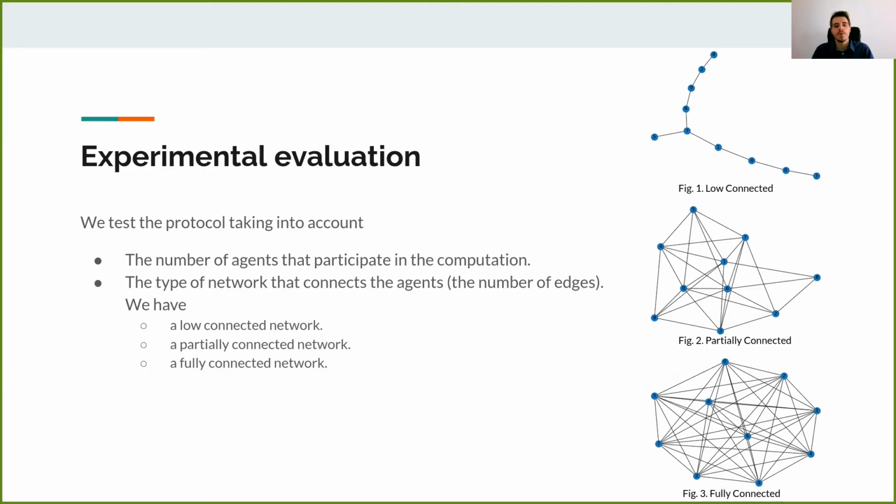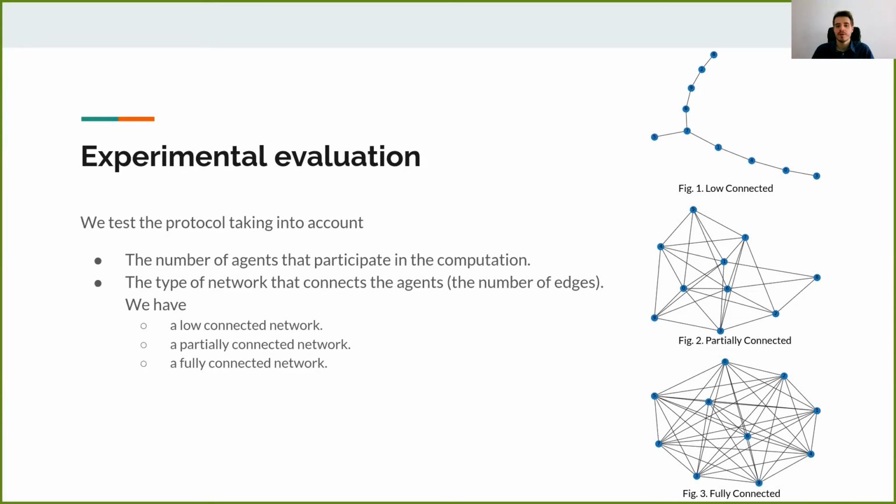Then we test our method, and to test it, we consider different environments. First, we consider the number of nodes that want to participate in the computation, and then we also consider the topology of the network that connects these nodes.